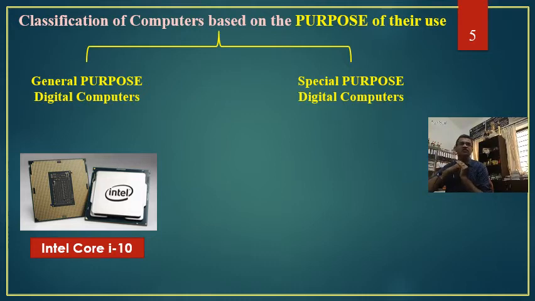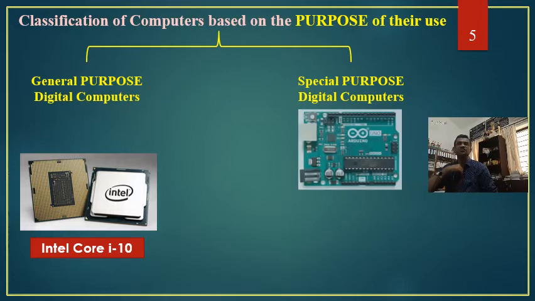Using this one, we cannot do multiple kinds of tasks like creating a Word document, Excel sheet, learning SolidWorks, coding Python, all this stuff, or watching a video. Those things cannot be done. But these particular digital computers have been designed for doing a special job for which they are designed. Let us see at least a few of them.